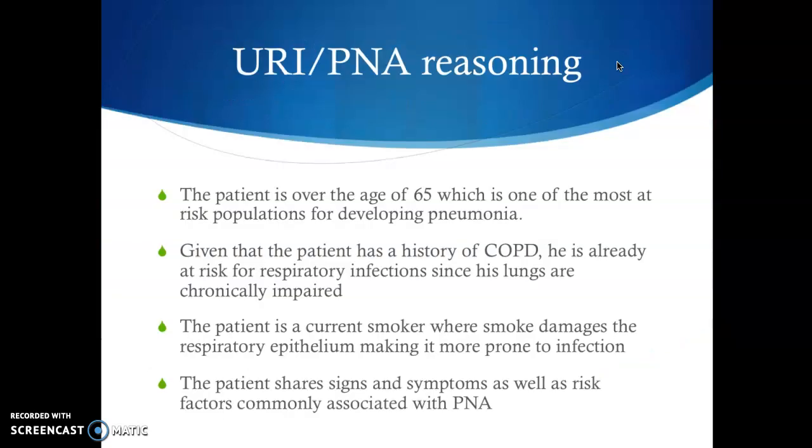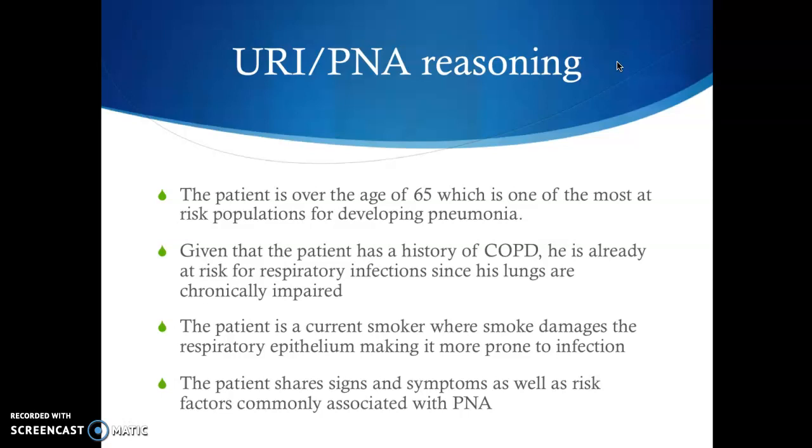The reasoning behind this is, again, the patient is over the age of 65, which is one of the most at-risk populations for developing pneumonia. He has a history of COPD, so he's already respiratory compromised. His lungs are impaired. The patient is a current smoker. We know smoke damages respiratory epithelium, making it more prone to infection.